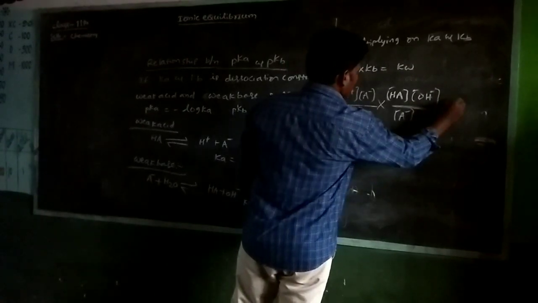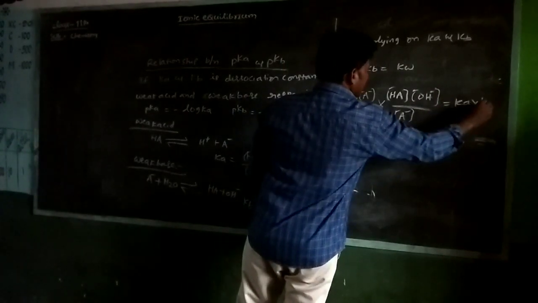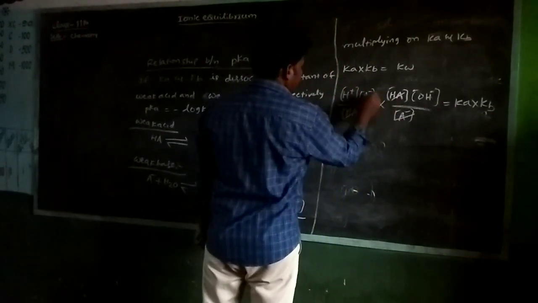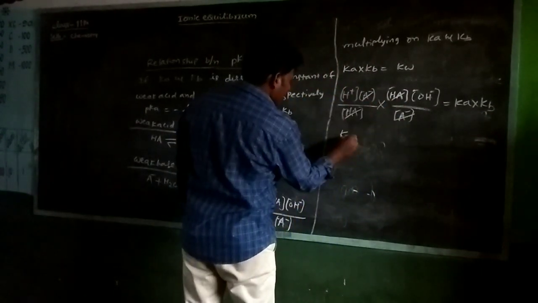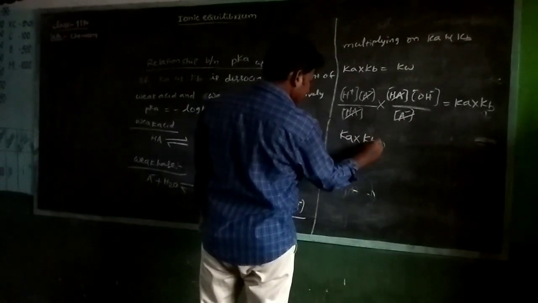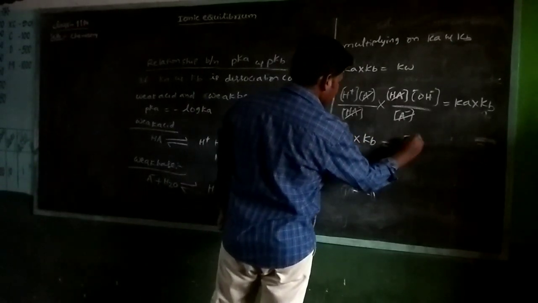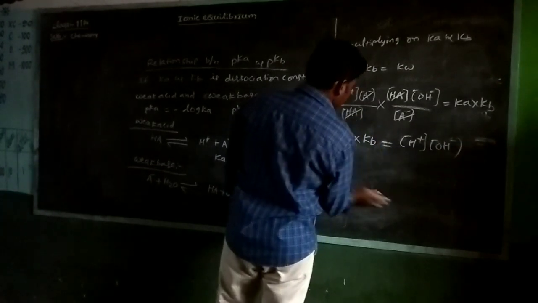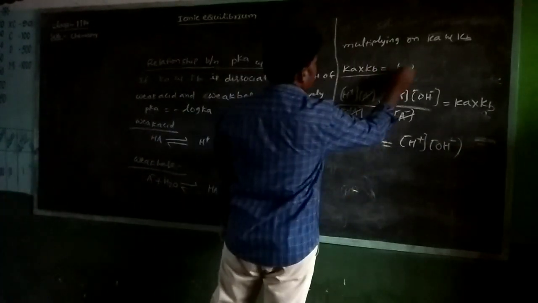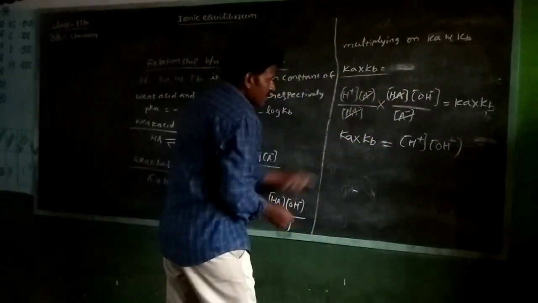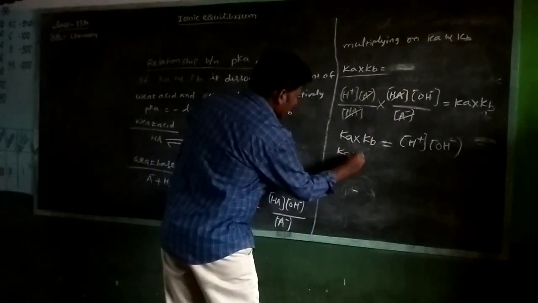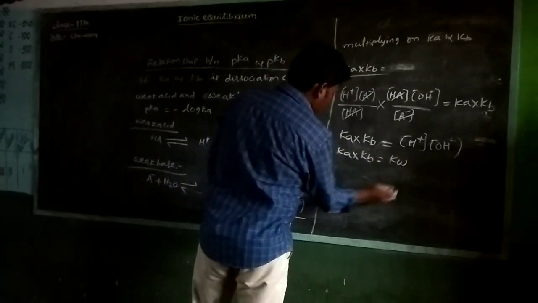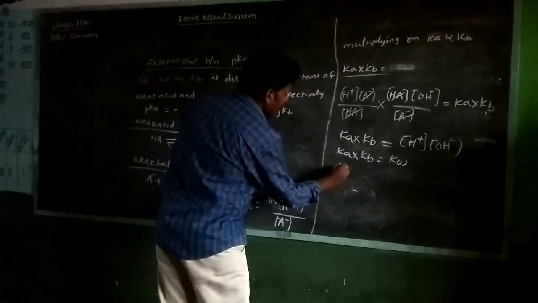HA gets cancelled, A minus gets cancelled, so Ka into Kb is equal to H plus concentration times OH minus concentration, that is Kw.